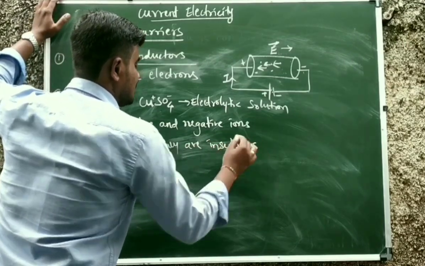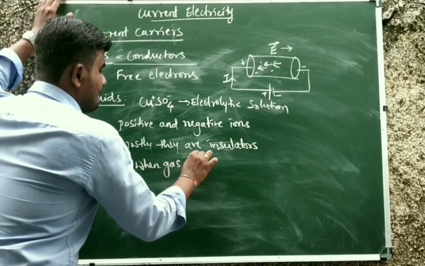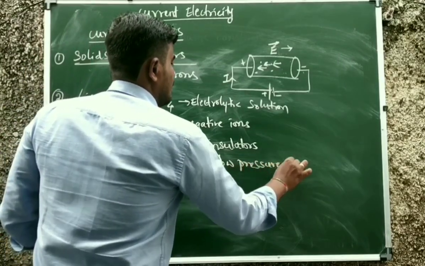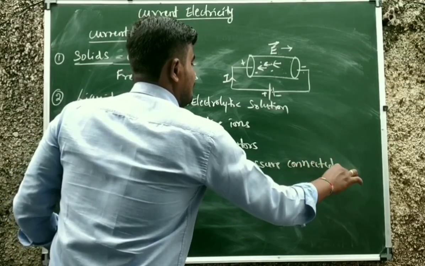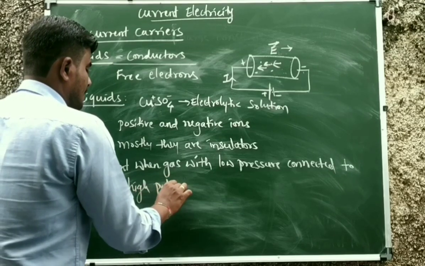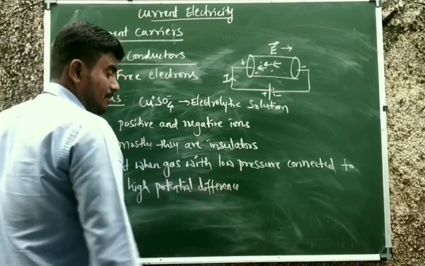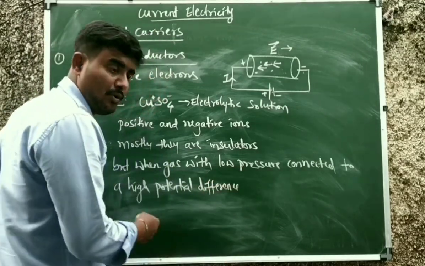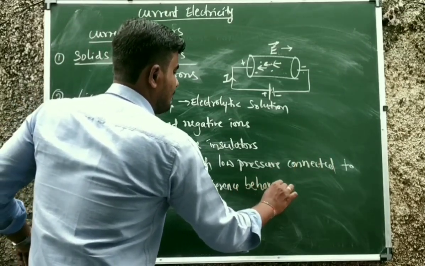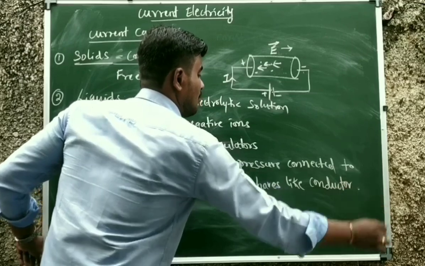But when a gas at low pressure is connected to a high potential difference, the insulation breaks and the gas behaves like a conductor.